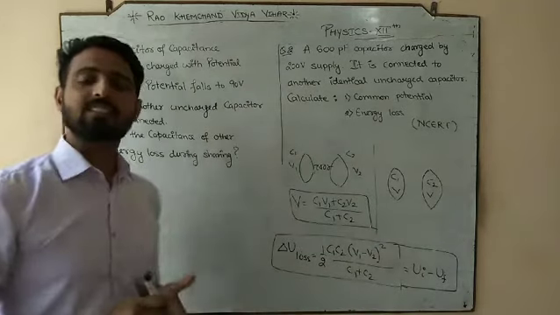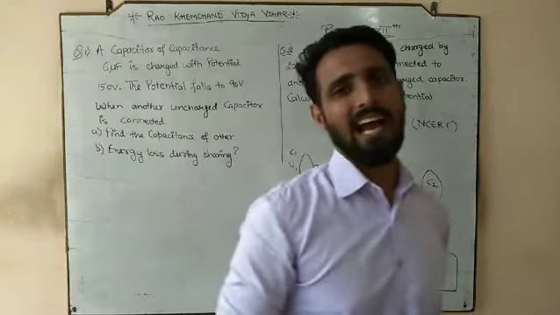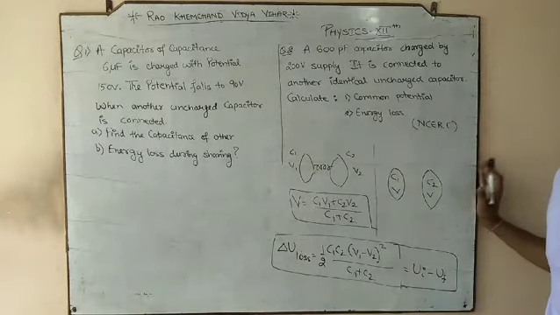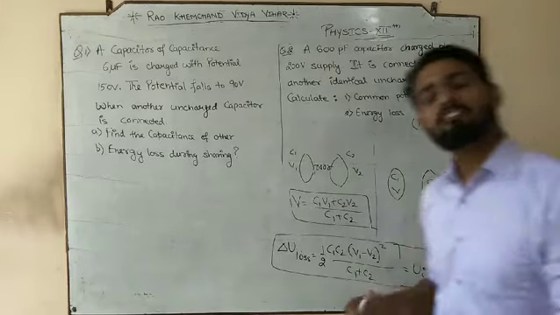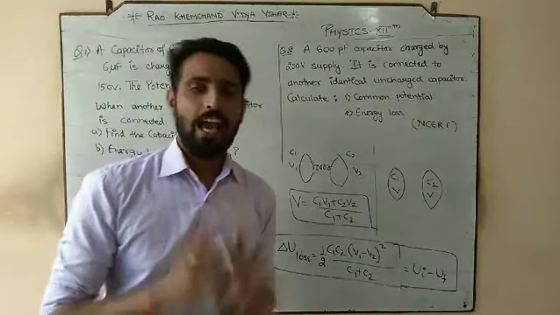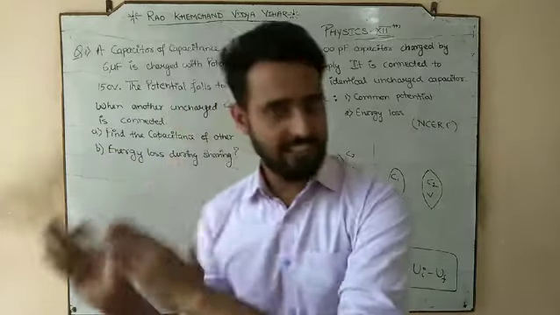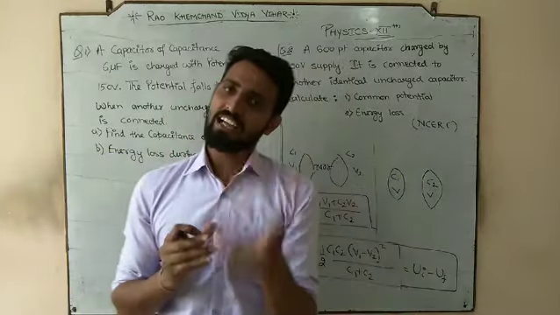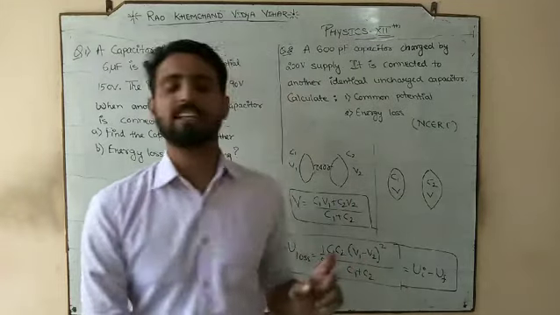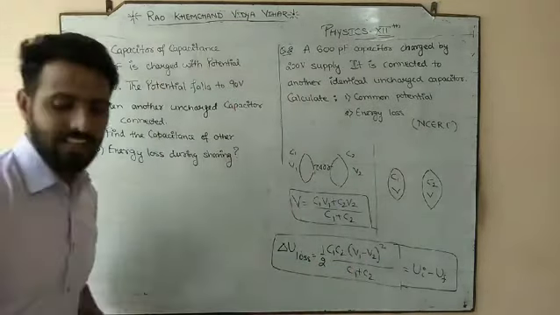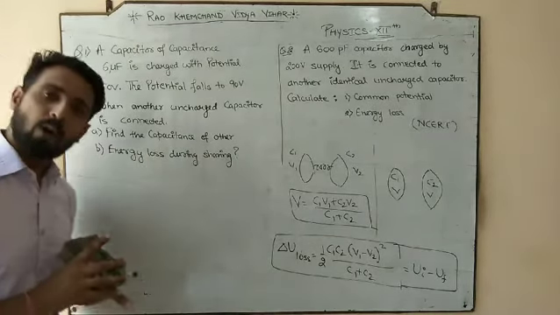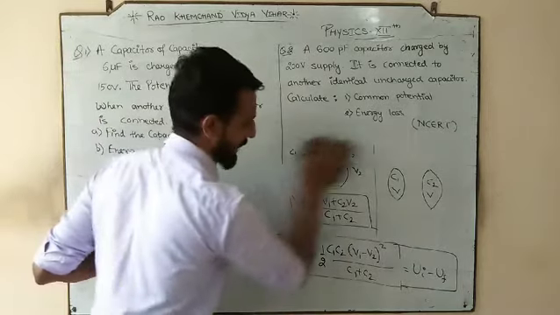Here we are finding initial minus final, not final minus initial, because final minus initial gives the change, and the change in energy was negative in the previous lecture, and that negative sign implies that the energy is lost. So we are already mentioning the loss in energy. These are the two relevant formulas which are the key points for the next numerical.